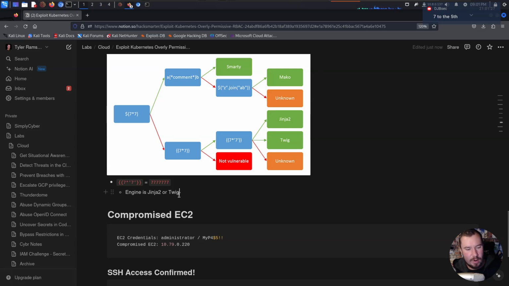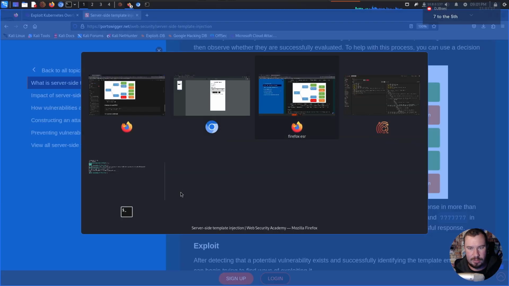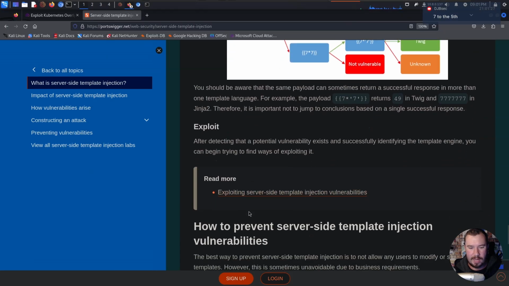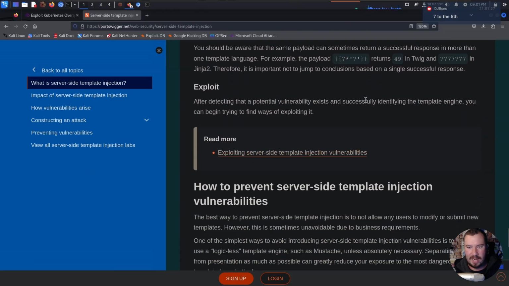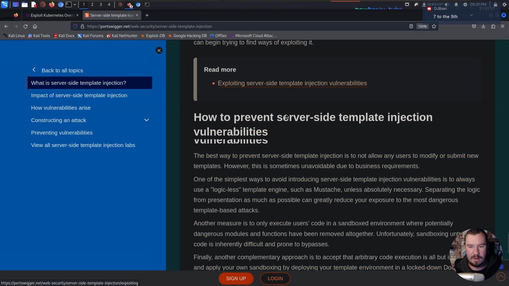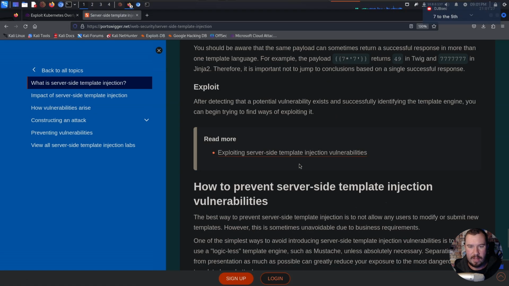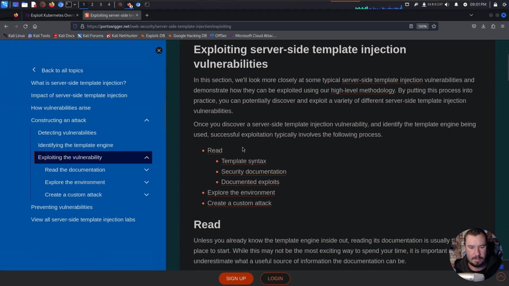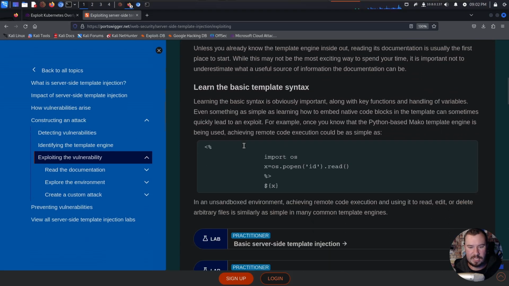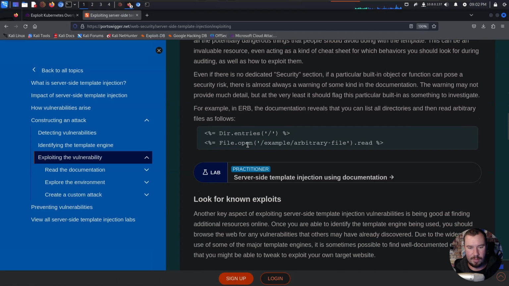So then we can do a little more enumeration. If we jump back over to PortSwigger, we can learn more about this. So after detecting that it exists, we can begin to find ways to exploit it. Now, this goes into a little more deeper detail. What I like for exploiting, though, maybe this is actually more helpful than what I normally use,